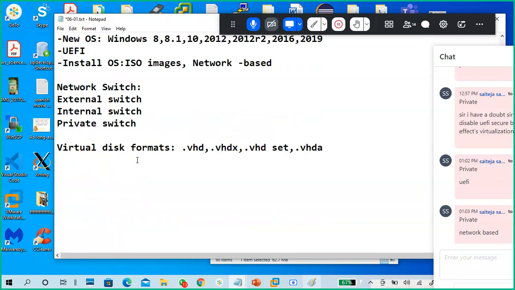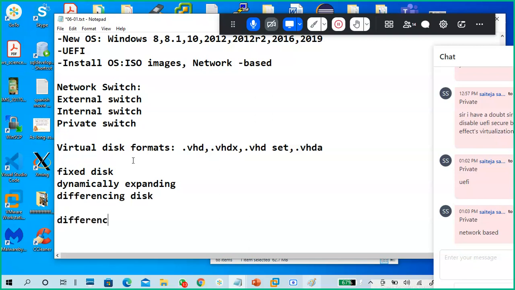Next, it also supports fixed disk, dynamically expanding, and differencing. I told two times differencing disk, but I didn't tell what it is.